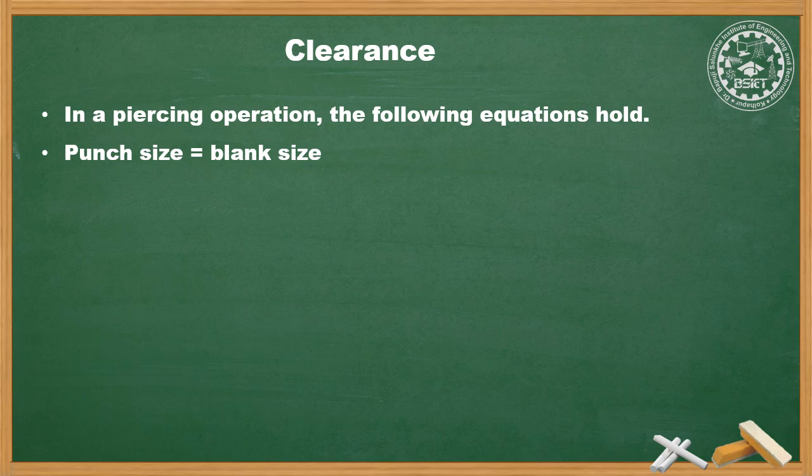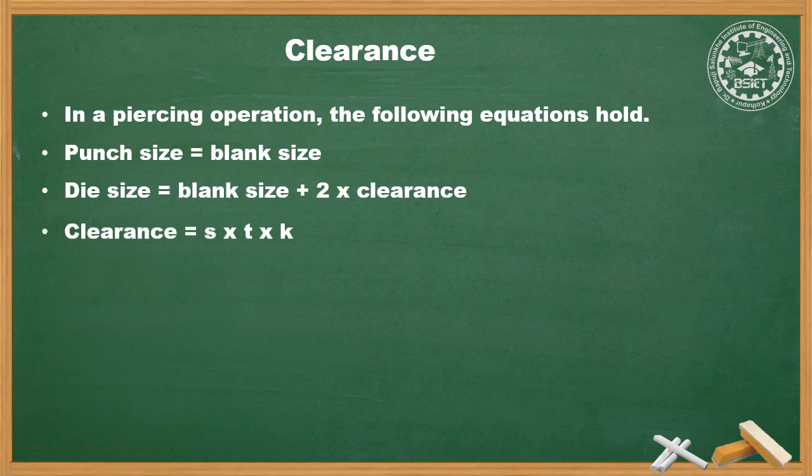So here the punch size is equal to the blank size, the die size is equal to blank size plus twice the clearance, and clearance is again the same formula, S into T into K. The only difference between blanking and piercing operation is that in blanking operation the die size is equal to the blank size, whereas in piercing operation the punch size is equal to the blank size.